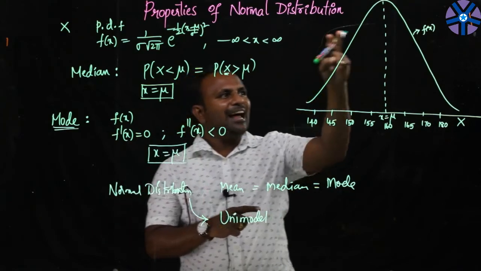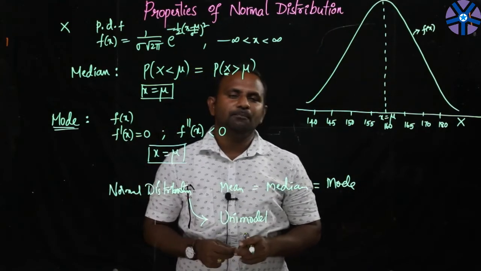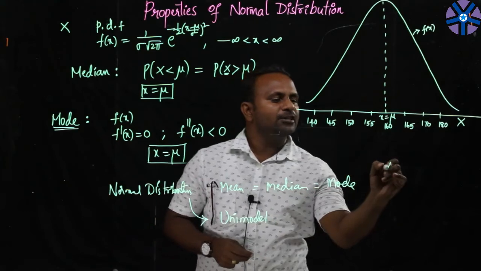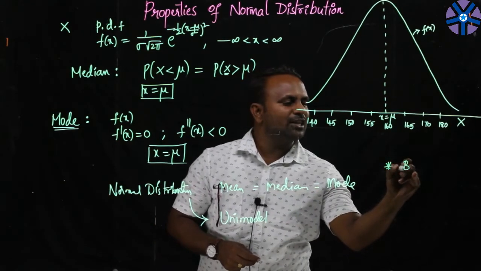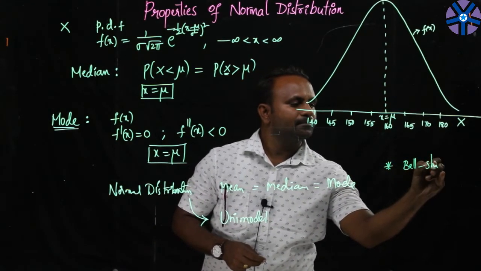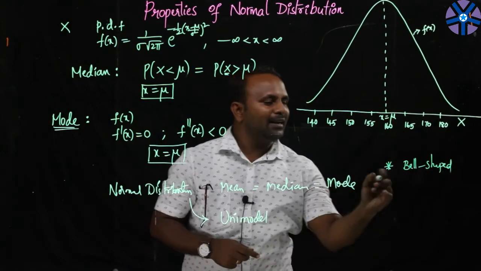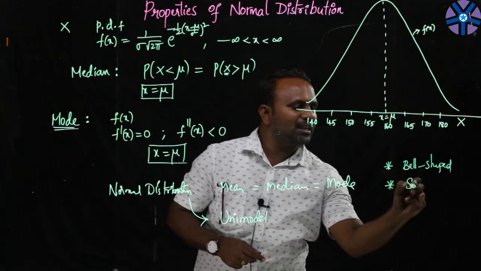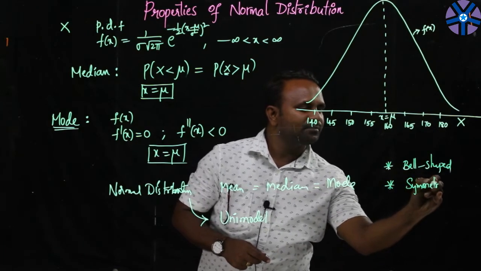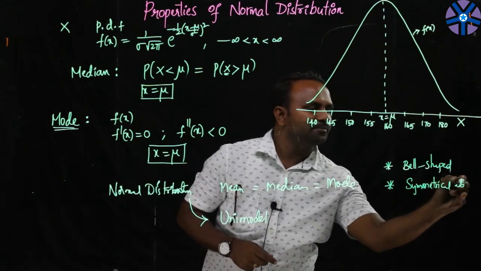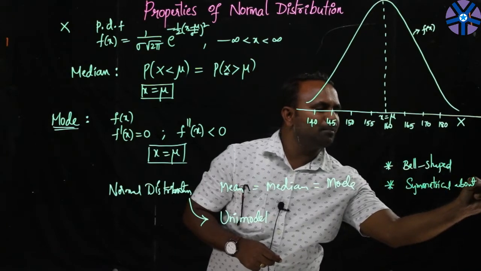Just by looking at the graph itself, you can observe two more simple properties of this distribution. The first one is that this graph is bell shaped. It's a bell shaped graph. And the other thing is that it is symmetrical about the axis x is equal to mu.